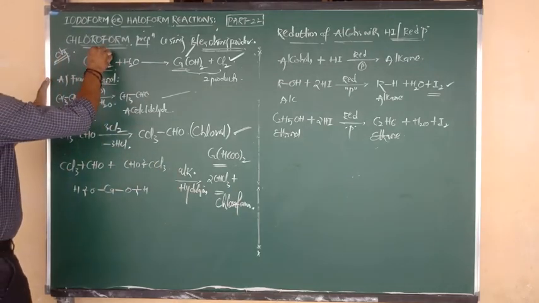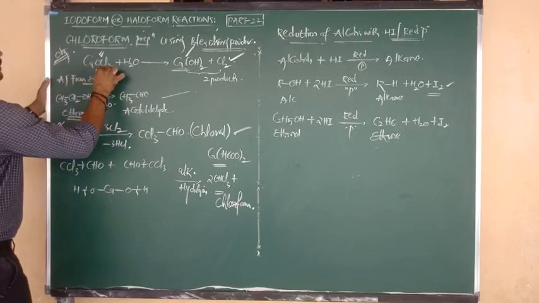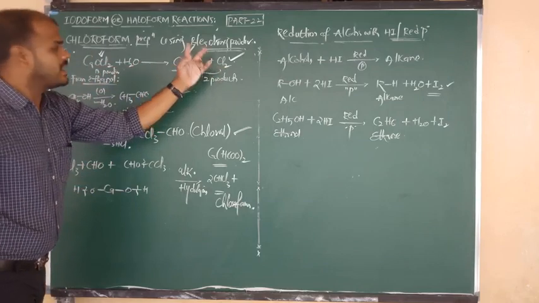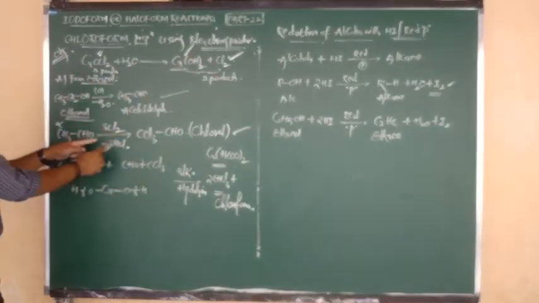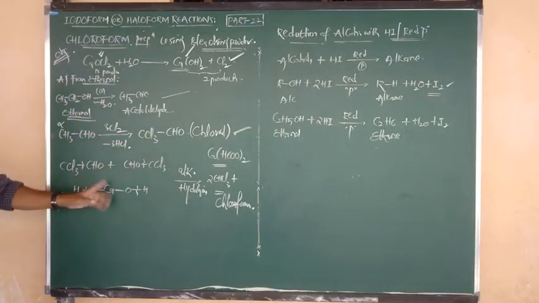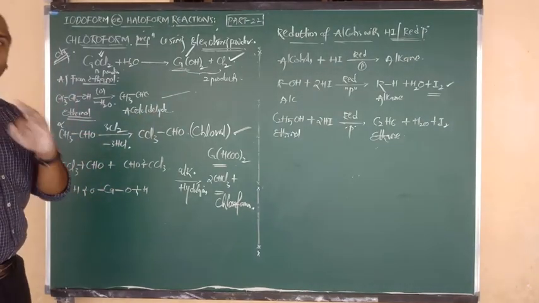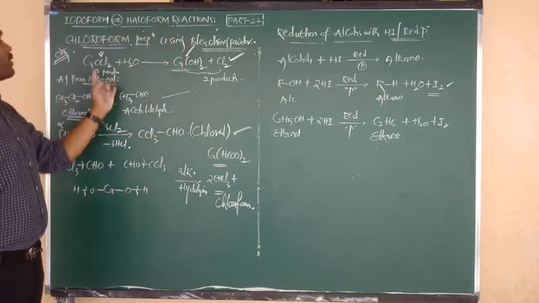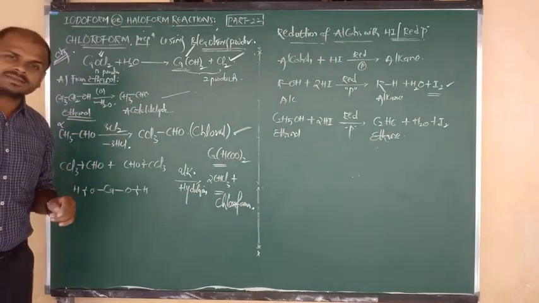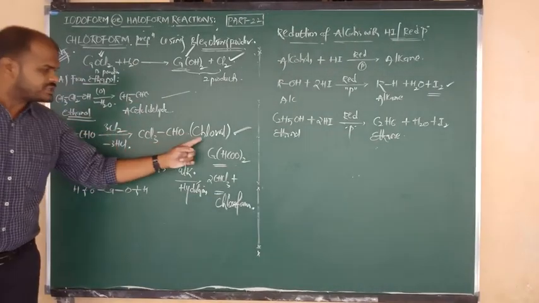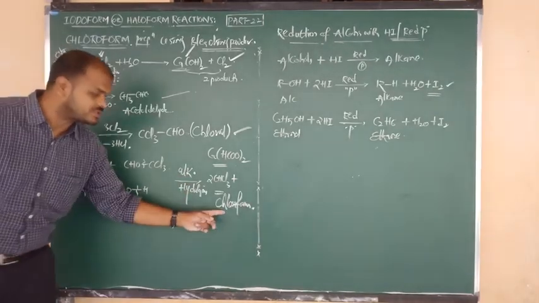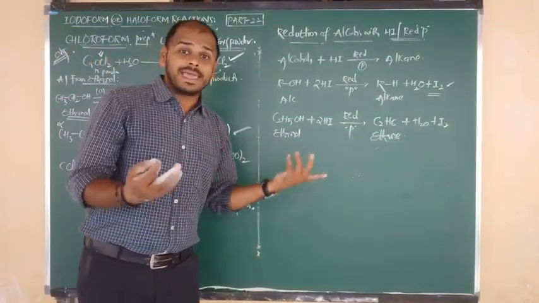What is the formula of bleaching powder? Bleaching powder formula is nothing but CaOCl2. Upon hydrolysis it gives how many products? 2 products. Of these, Cl2 is used in the second step, and calcium hydroxide is used in the third step. Step 1, step 2, step 3. How many steps are involved? 3 steps. Once again, using bleaching powder and ethanol, how to prepare chloroform? Ethanol on oxidation gives acetaldehyde. Acetaldehyde upon chlorination gives chloral. Chloral upon alkaline hydrolysis with calcium hydroxide gives chloroform. 3 steps.